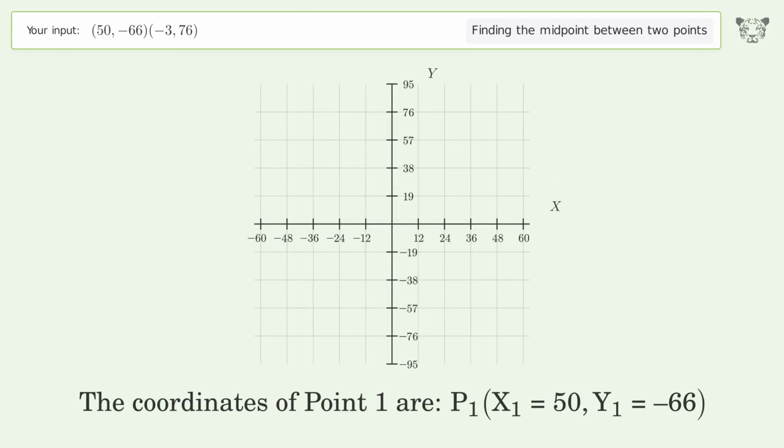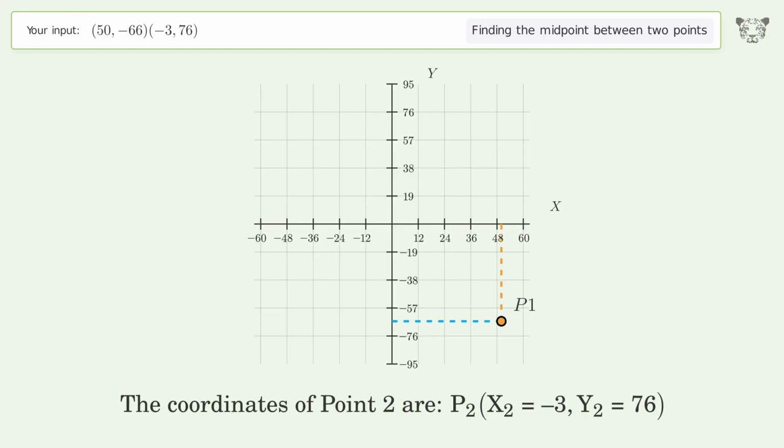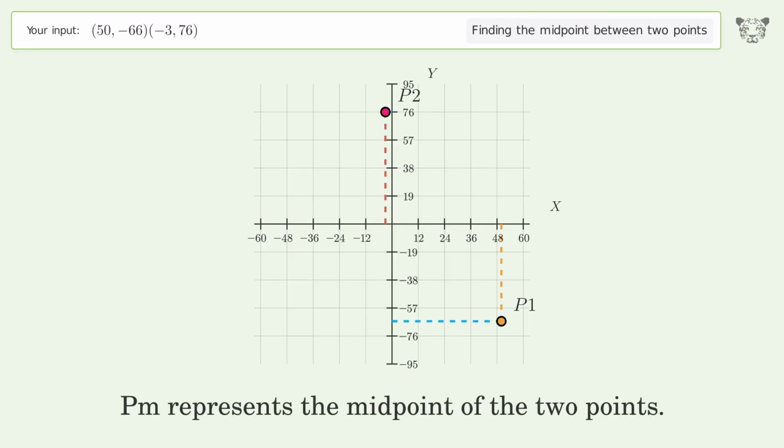The coordinates of point 1 are x1 equals 50, y1 equals negative 66. The coordinates of point 2 are x2 equals negative 3, y2 equals 76. PM represents the midpoint of the 2 points.